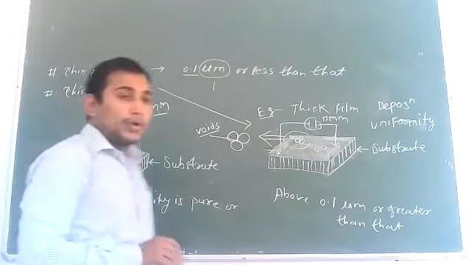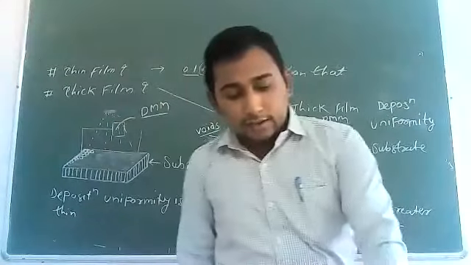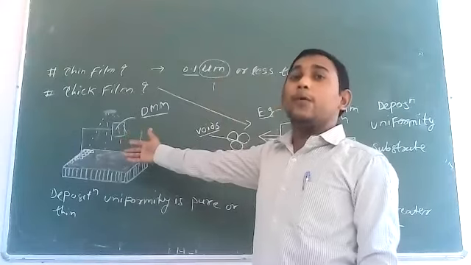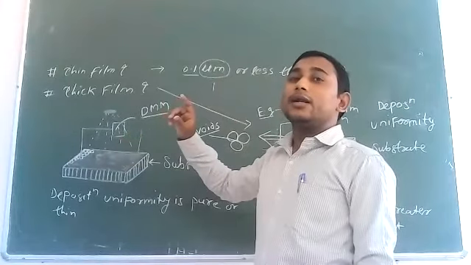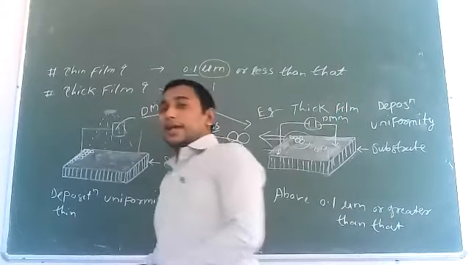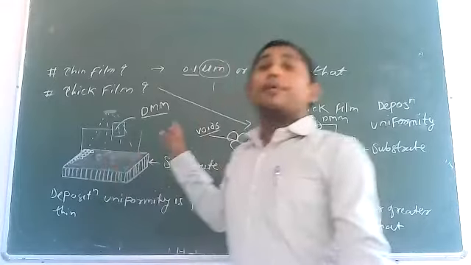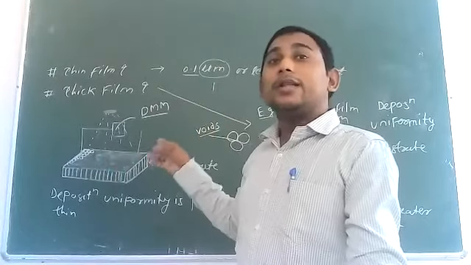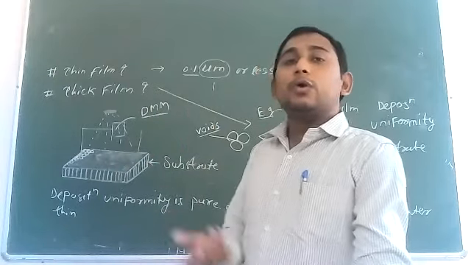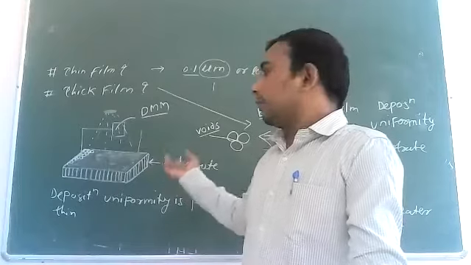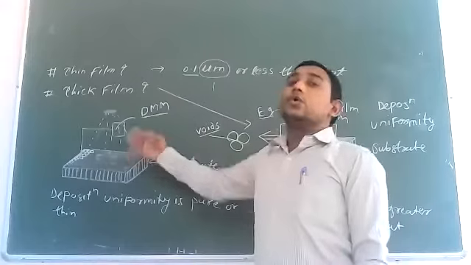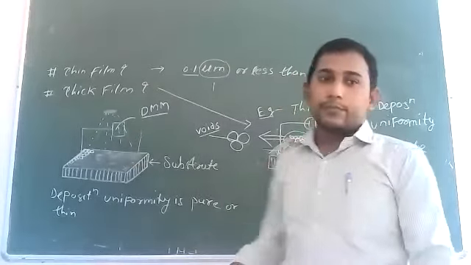Due to that reason, this kind of material is very popular in the area of electrical conductivity, such as solar cells, to measure electrical resistance, or to prepare conducting materials. In this case, the thin film is much more popular as compared to thick film.